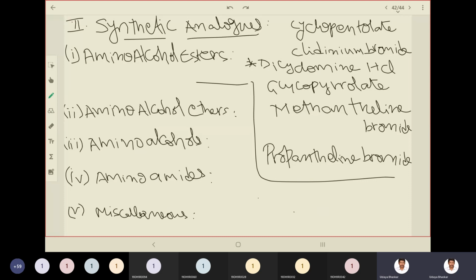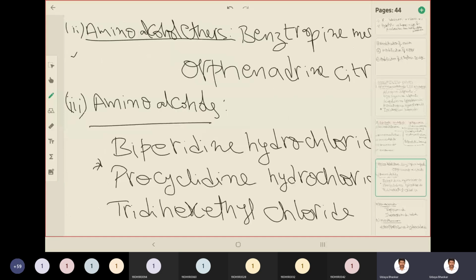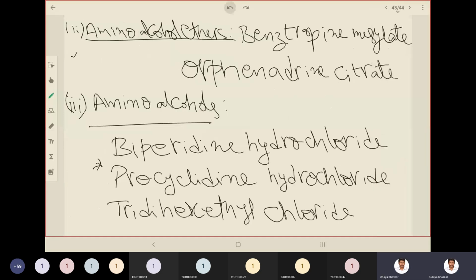Then examples for amino alcohol ethers: benztropine mesylate, orphenadrine citrate. Then amino alcohols: biperiden hydrochloride, procyclidine hydrochloride, tridihexethyl chloride. Out of these three, we need to learn the synthesis for procyclidine hydrochloride. Under amino alcohol esters, we need to learn the synthesis for dicyclomine hydrochloride.